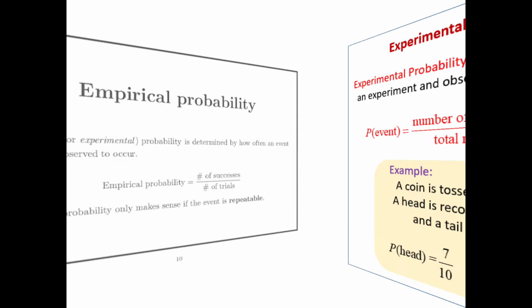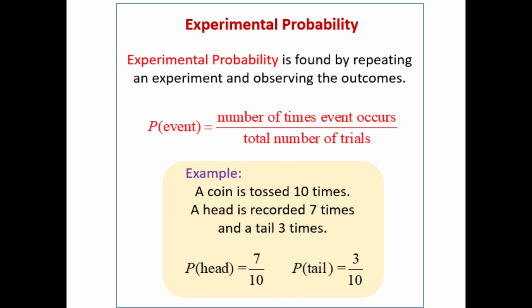So let me show one more example over there. Experimental probability is found by repeating an experiment and observing the outcomes. So 10 times you are repeating the experiment. For example, a coin is tossed 10 times. A coin is tossed 10 times means you will be getting 10 observations.